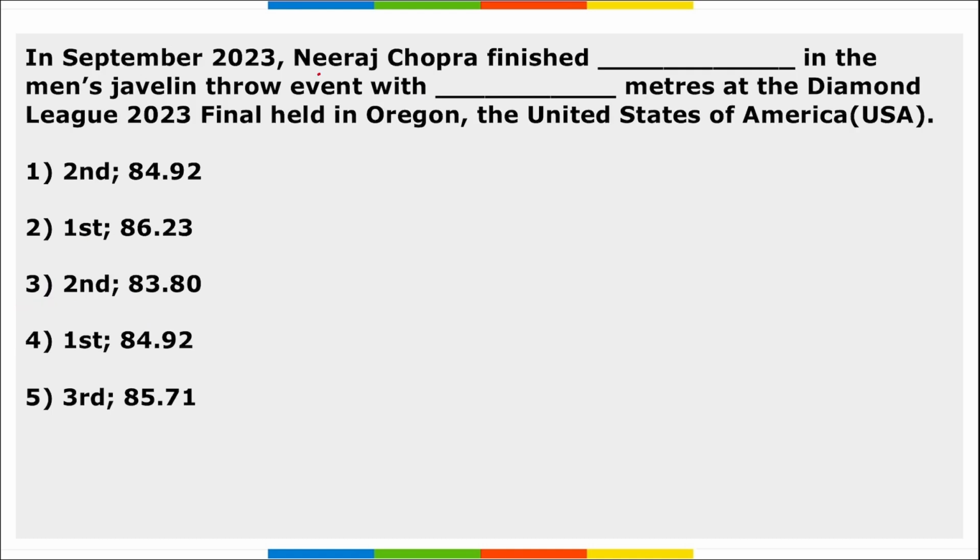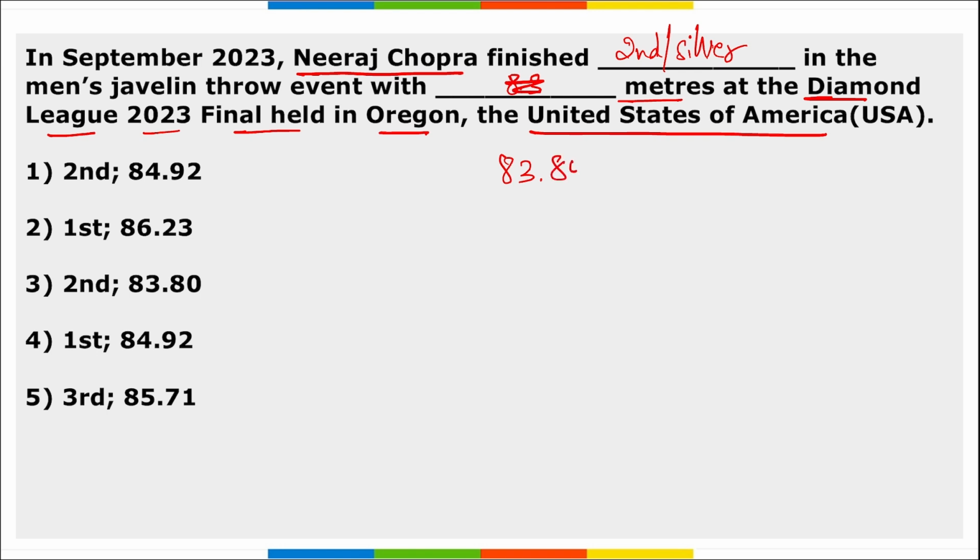Next, Neeraj Chopra finished dash in the men's javelin throw event with dash meters at the Diamond League 2023 final held in Oregon, USA. So what is the rank of Neeraj Chopra here? Neeraj Chopra stood second, that is silver medal, correct, and he threw a throw of 83.80 meters, and this was during the Diamond League that held in Oregon, USA. So right option here becomes option 3, correct.